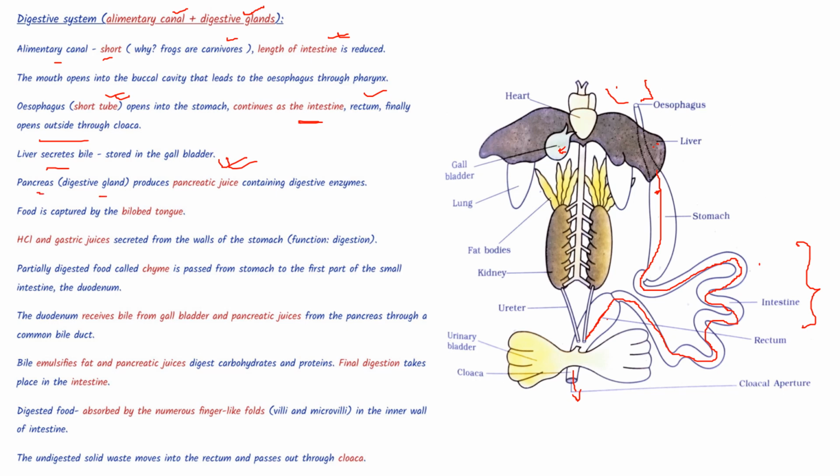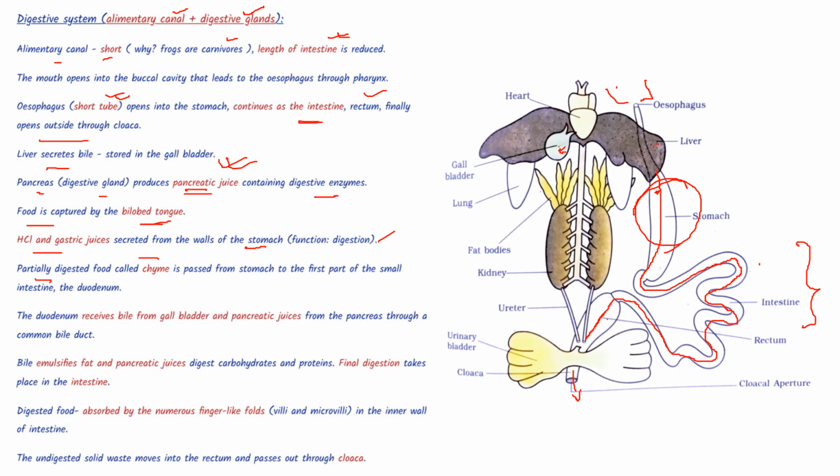Pancreas, the digestive gland, produces pancreatic juice containing digestive enzymes. Food is first captured by the bilobed tongue. HCl and gastric juices secreted from the walls of the stomach first digest the food.